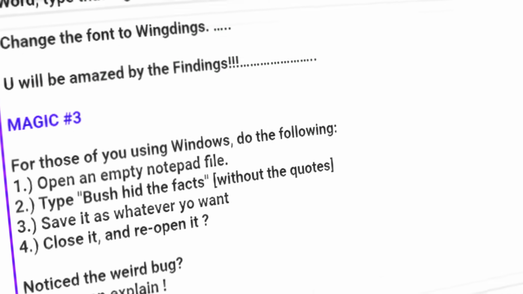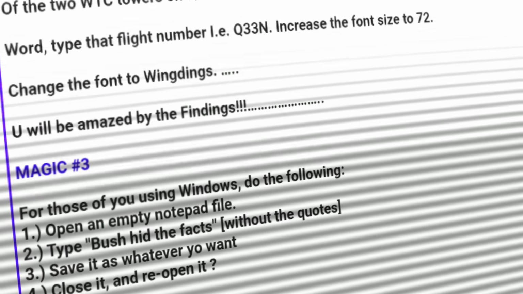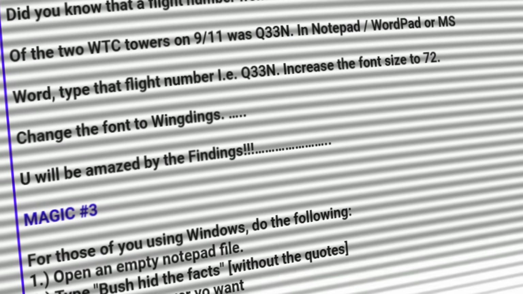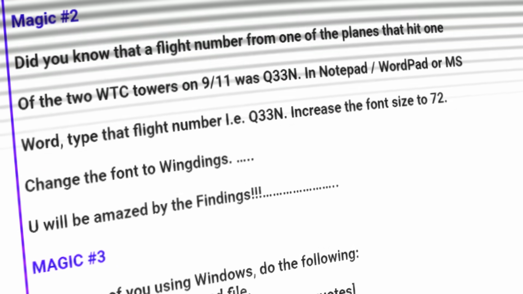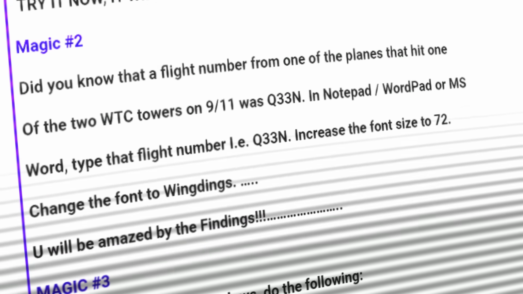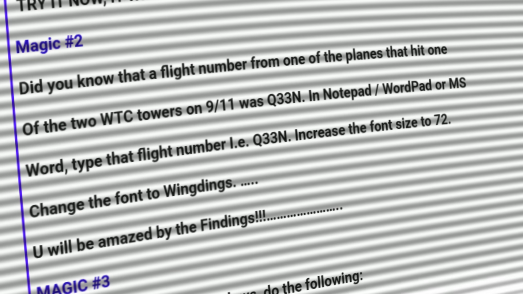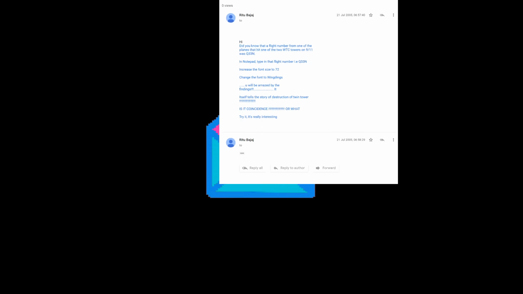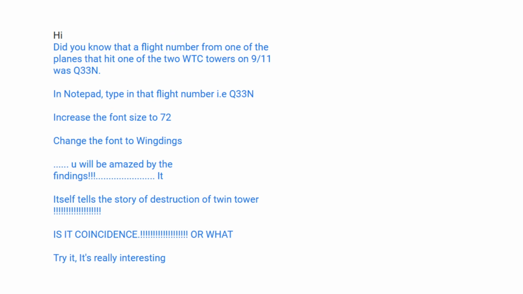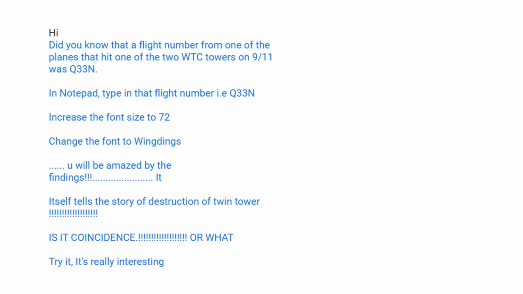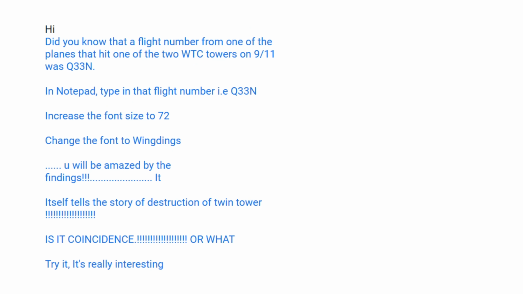But that doesn't explain the Wingdings issue, which was often shared in the same posts as the Bush hid the facts conspiracy. Now that is a different deal entirely, and honestly even more of a piss take. After September the 11th, an email began circulating claiming that Q33N or Q33NY was the flight number of the first plane to hit the Twin Towers.